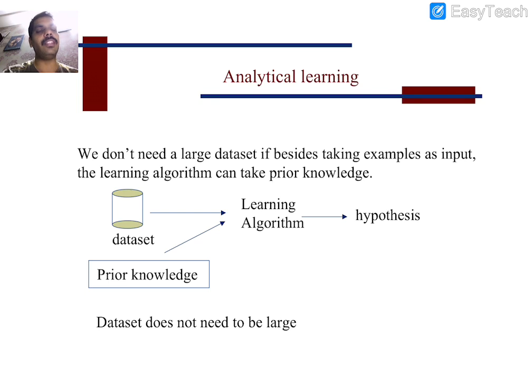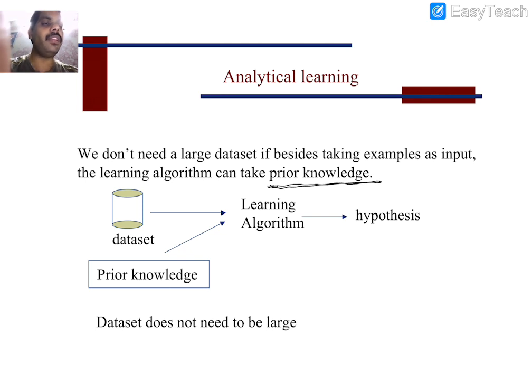In order to design a system which satisfies our needs, or serves the target function purpose, we use analytical learning. So we don't need large data sets. The major advantage here is that we don't require a much larger data set. Besides taking examples as input, the learning algorithm can take prior knowledge, so the system uses the prior knowledge.